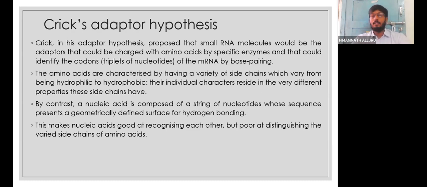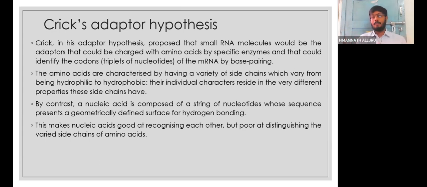That is the reason why Crick started to think that somebody is playing a crucial role, who has two arms: with one arm holding the nucleotides, and with the other arm holding the amino acid.